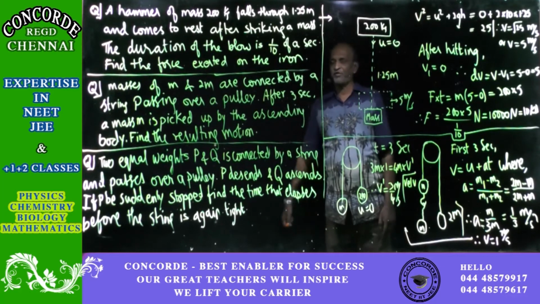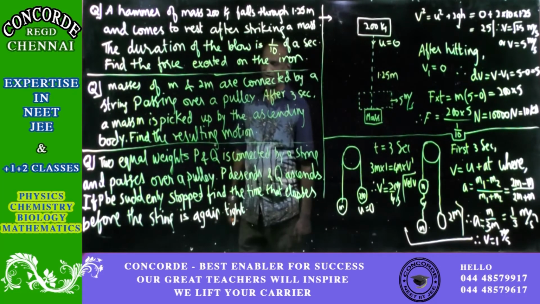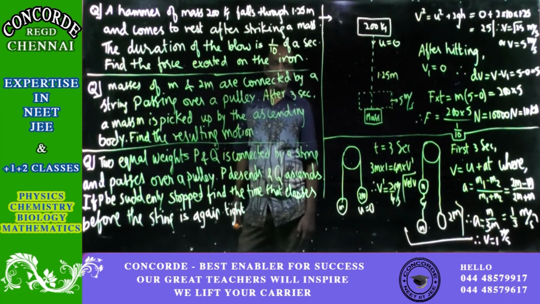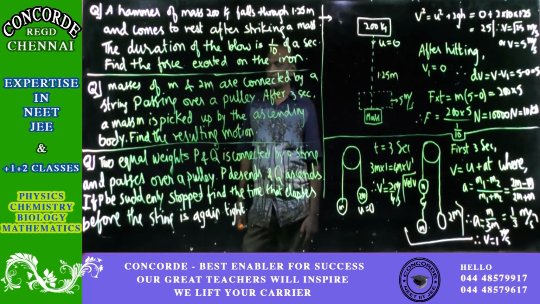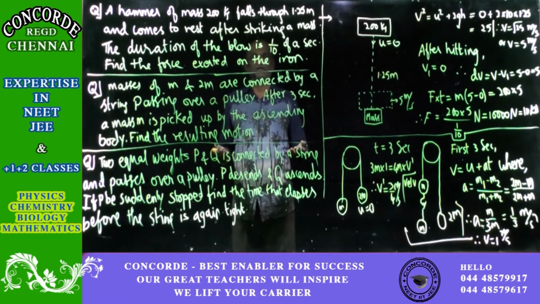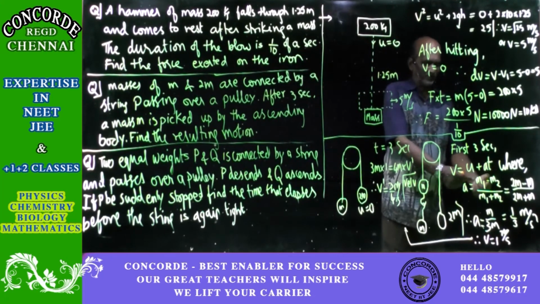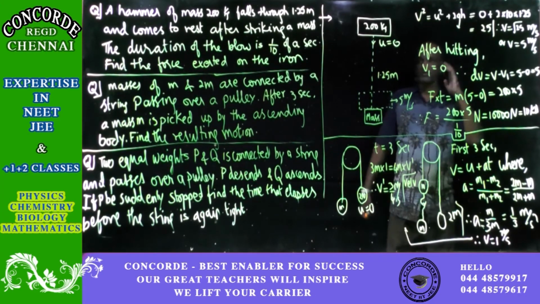Thereafter, we have another question. Two equal weights P and Q are connected by a string and pass over a pulley. P descends and Q ascends. When the two weights are equal, note this, M1 and M2 will be equal. So in the equation for acceleration, they will cancel, so acceleration is equal to 0.